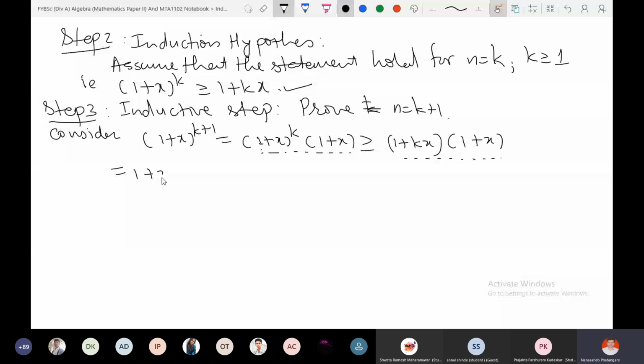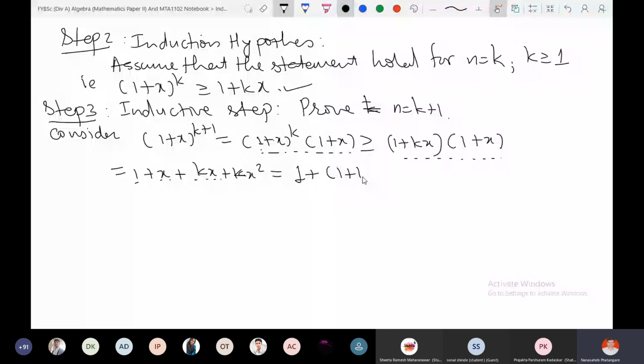If I multiply these two brackets in the last expression, I get this. But 1 plus x plus kx, I can combine these two terms so that I get 1 plus k times x plus kx square. So the last expression involves three terms, and this last term is positive.